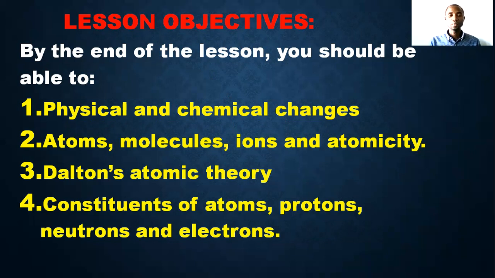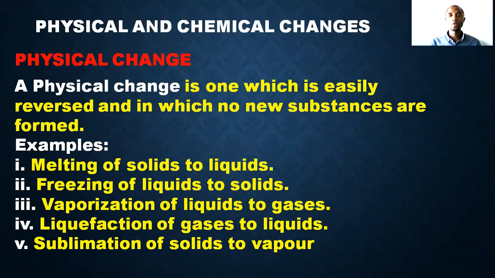Then Dalton's atomic theory, we study Dalton's atomic theory and the modifications of this particular theory. Then constituents of atoms: protons, neutrons, and electrons, things that have to do with atoms. We're going to look at them in this particular video. So follow suit and listen carefully. Let's run this class down. We are going to follow them one after the other. First of all, let's begin with chemical change.